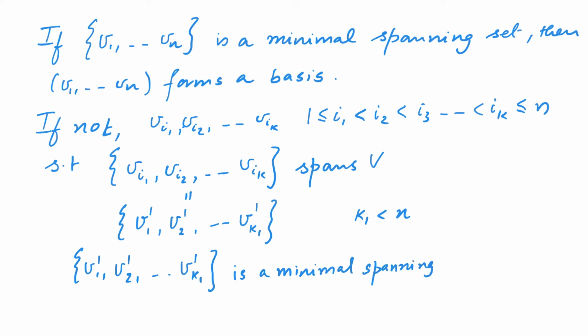If it is a minimal spanning set, then we are done. Why are we done? Because then observe that the list V11, etc. up to V1k1 is a basis. So once again, the interesting case is when this is not a minimal spanning set.